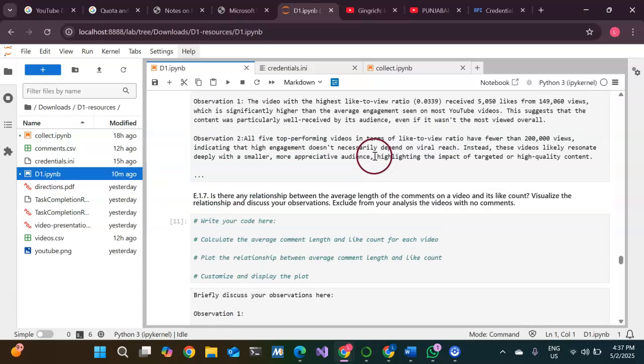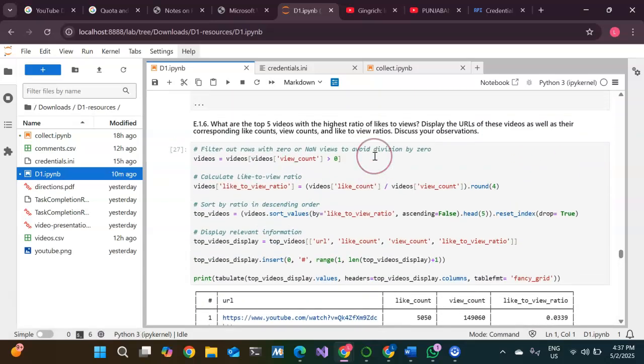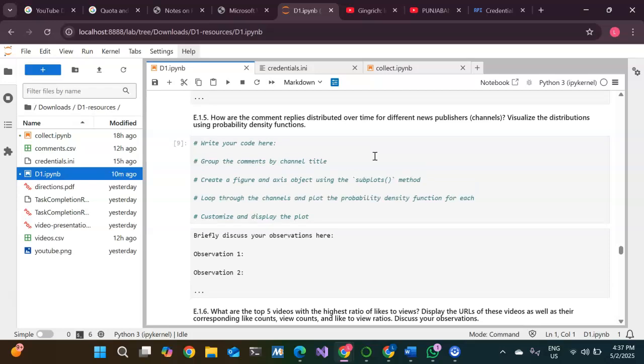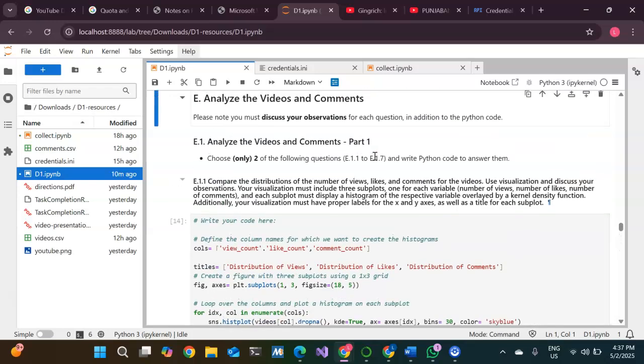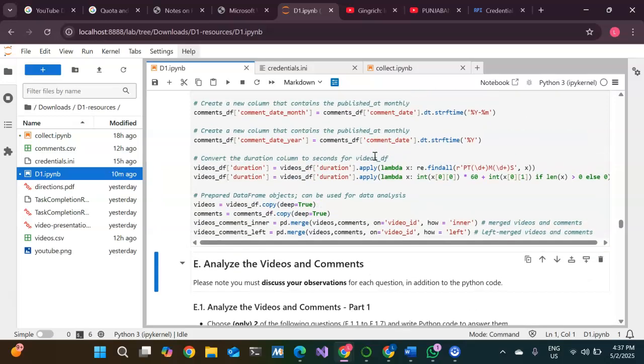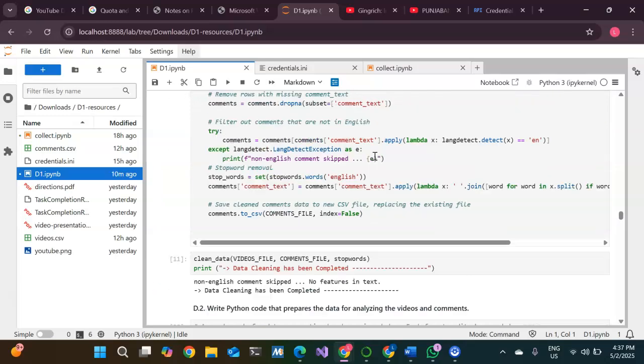So this is my old project in which I did analysis on 3 questions, and I have used the provided functions to load the data, to clean the data, and to prepare the data.